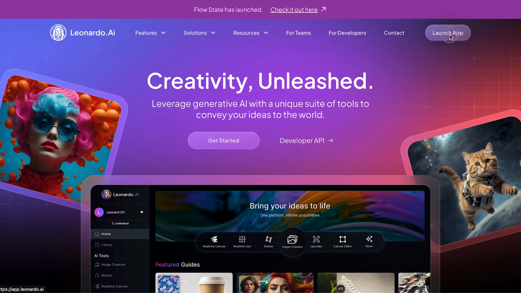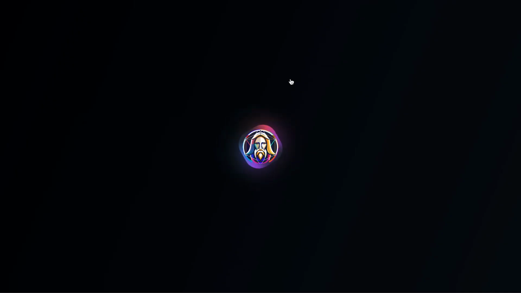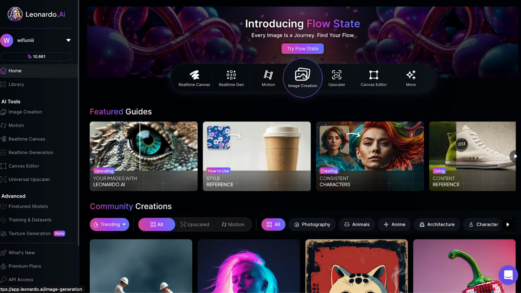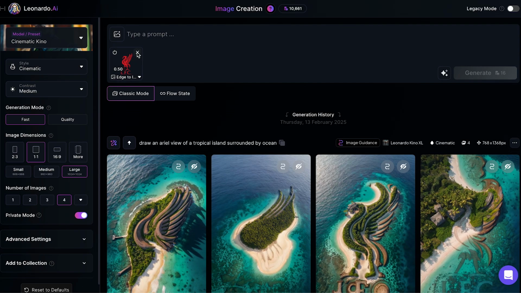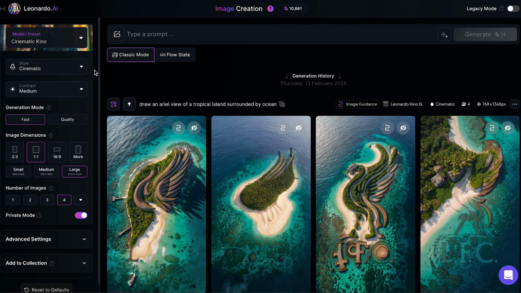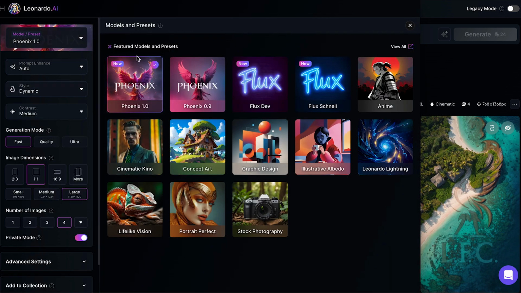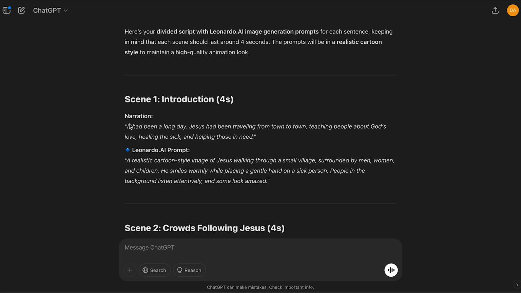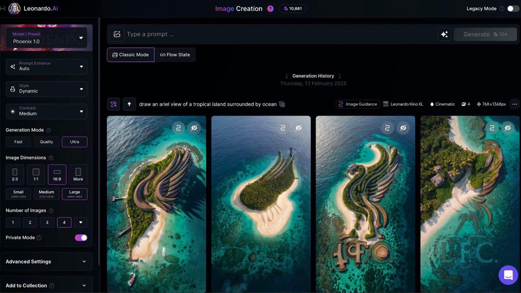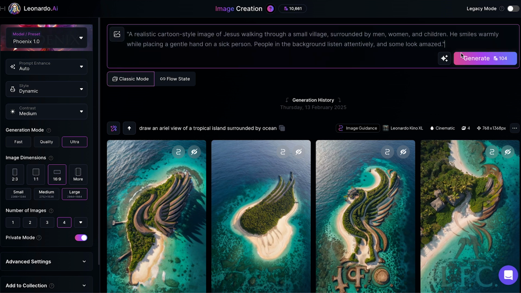Once you are on Leonardo, go to the image creation section. On this page, check that the preset is set to Leonardo Phoenix. After that, scroll down and set the image quality to the highest level. Then, go lower and find the option to change the image size. Change the size to 16:9, as this is the right format for YouTube. Once this is done, head back to ChatGPT and copy over your first prompt. Now head back to Leonardo, head to the generation box, paste it in, and hit generate.